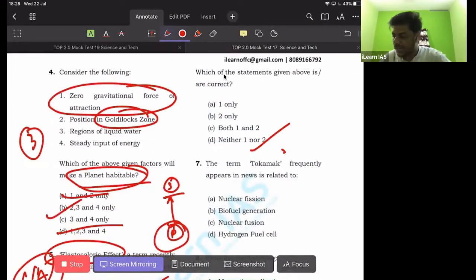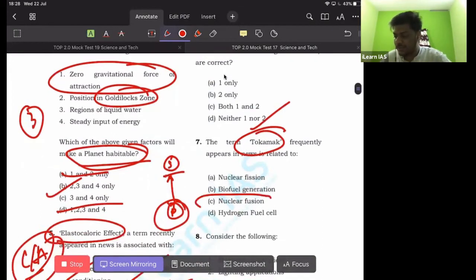And seventh one, tokamak is an international experiment which aims at producing energy from nuclear fusion. Okay, this is a part of a thermonuclear experiment which aims at producing energy from nuclear fusion technology. So seventh one, C is the correct answer.